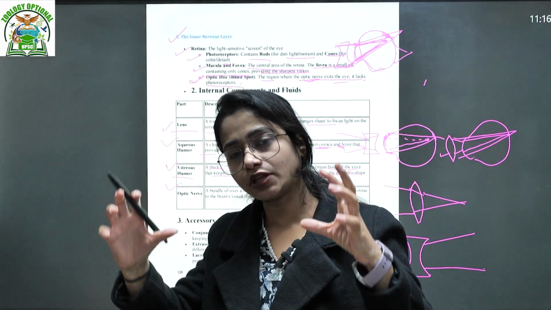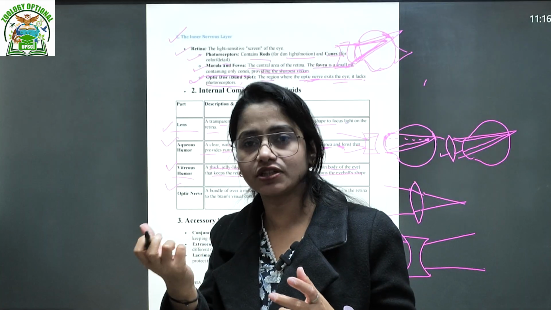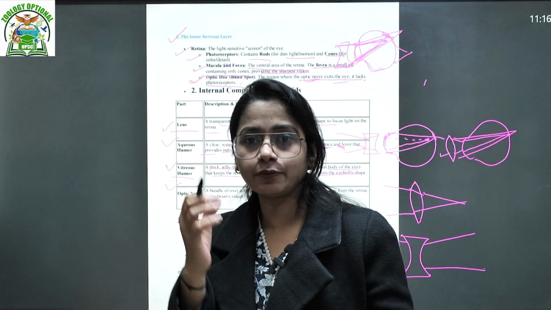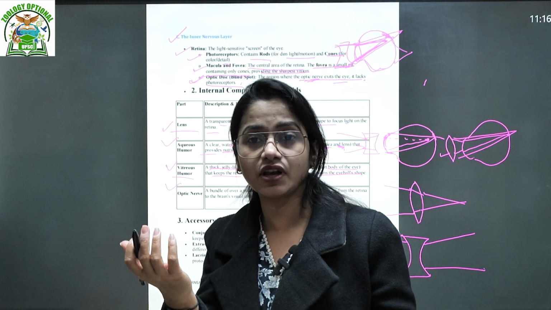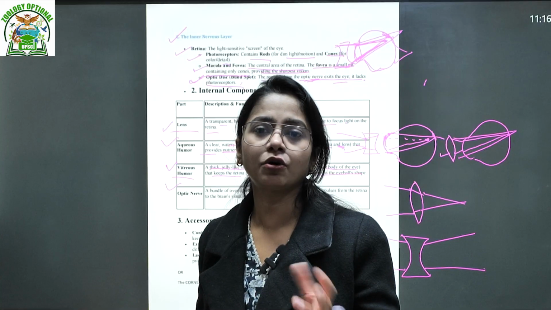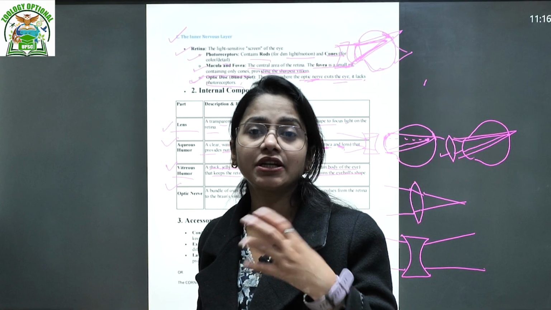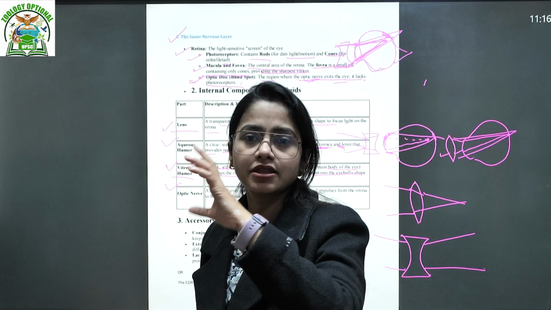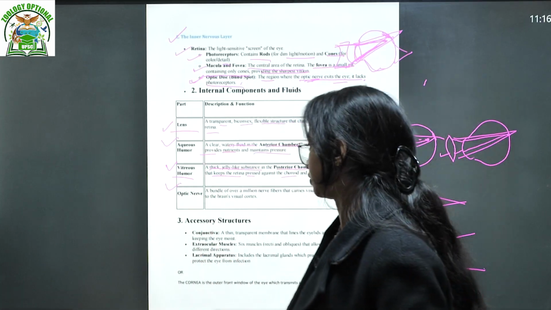It maintains the shape of the retina, the circular or oval structure of the eye. If the vitreous chamber dries up, the retina may shift to the front or the back, because nothing is maintaining it. The fluid maintains the structure of the retina and the distance between the lens, iris and everything, and the retina. Okay, next.